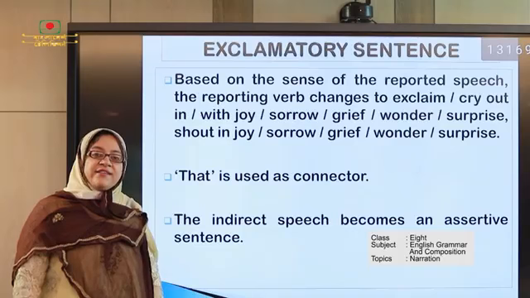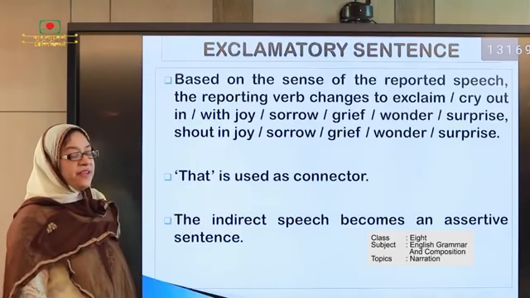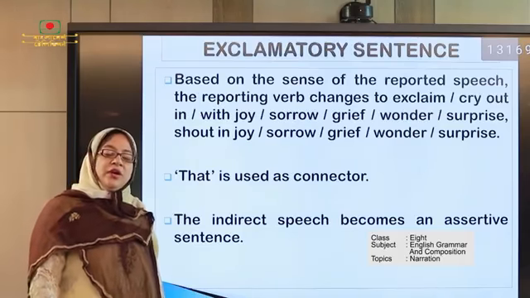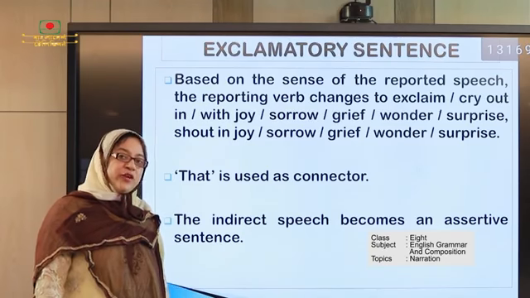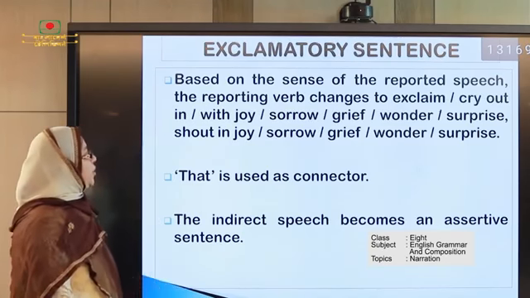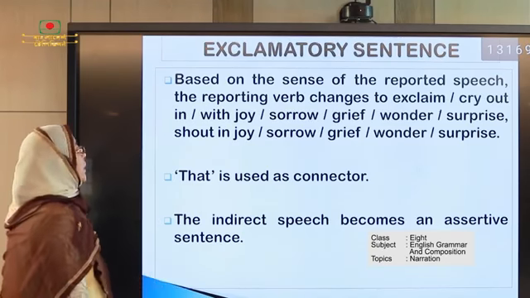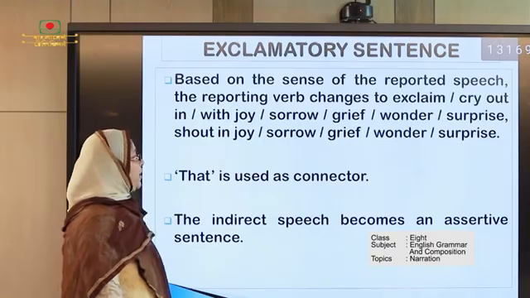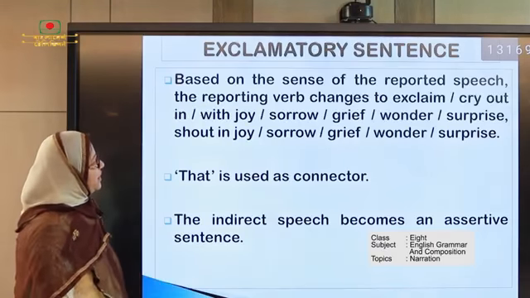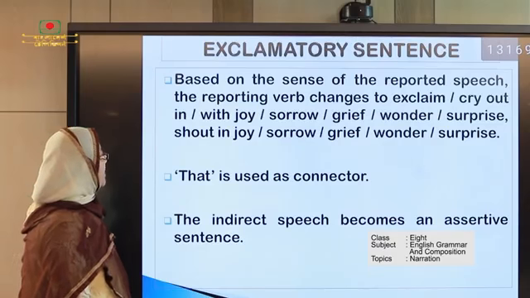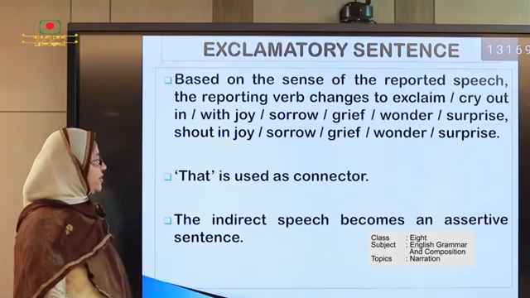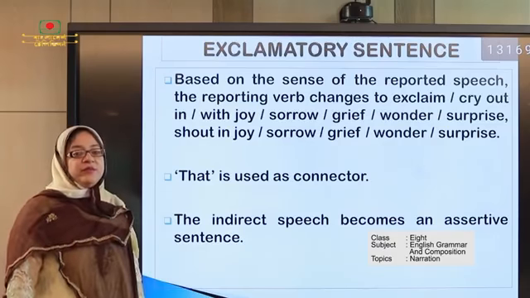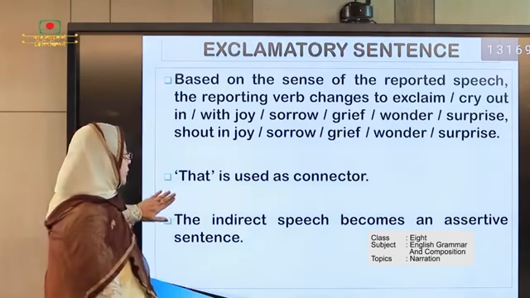Now we discuss exclamatory sentences, how we turn them from direct speech to indirect speech. Here we use joy, sorrow, grief, wonder, cry out, surprise, shout in joy, etc. to express the feelings. Okay?